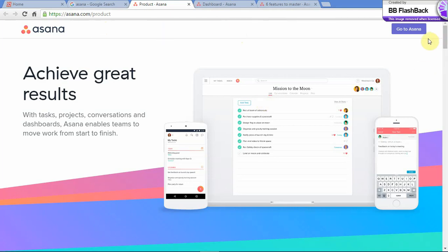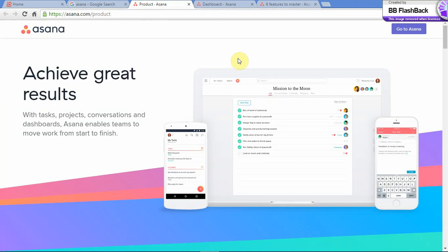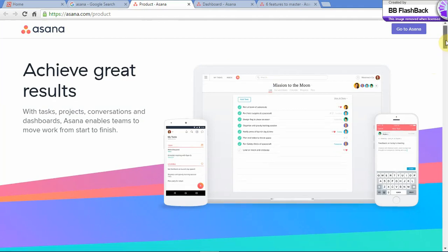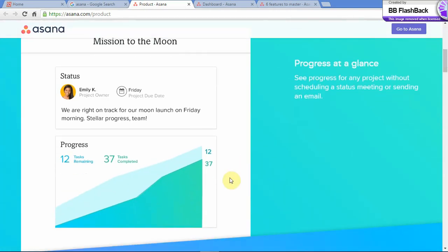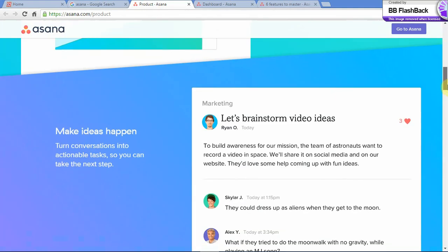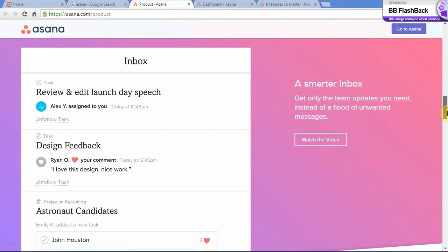Asana gives you an introduction about all of their features. That is, if you Google Asana and click on the product, you will get this page where they describe various features like their tasks, projects, conversations, and dashboards. Each of their projects has a progress graph, which you can see in the dashboard. You have a comment section where various brainstorm sessions can take place, and you get notifications in your inbox on each of the projects that you're involved in.